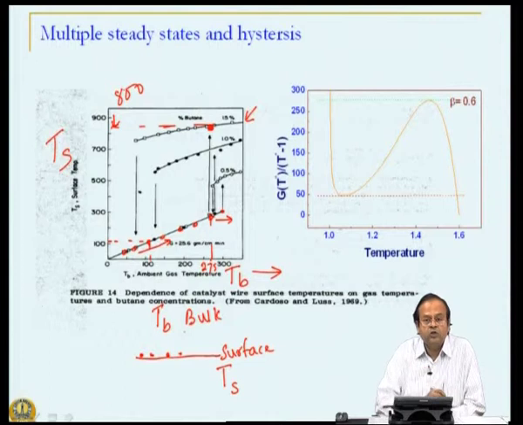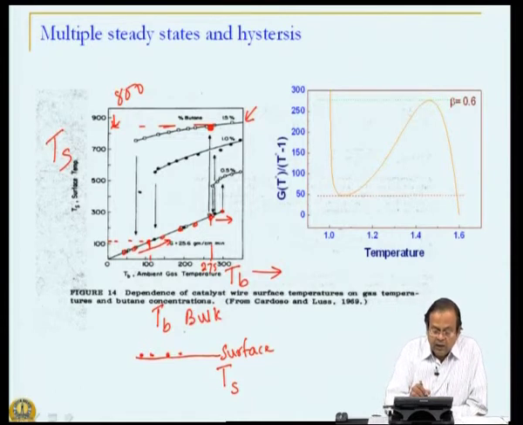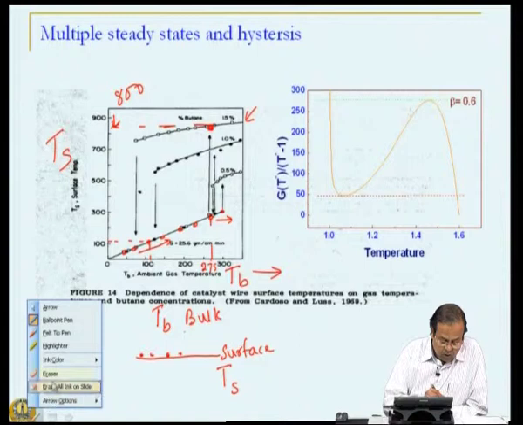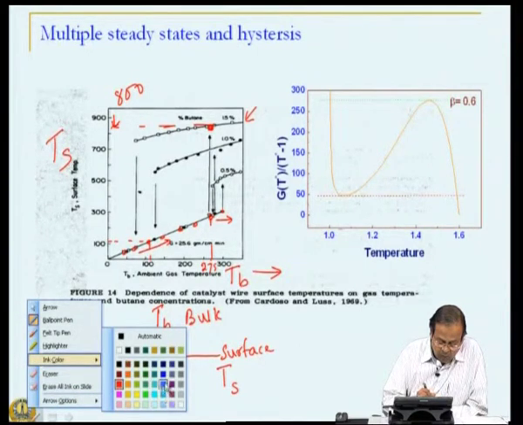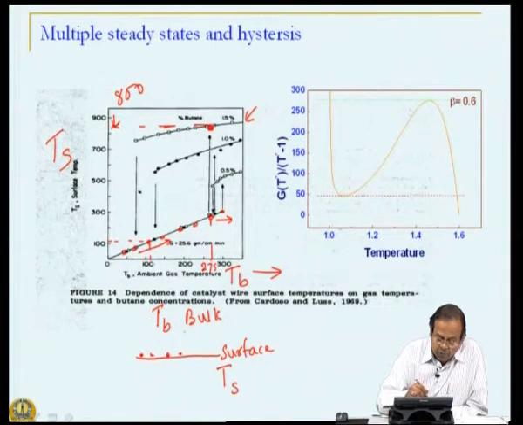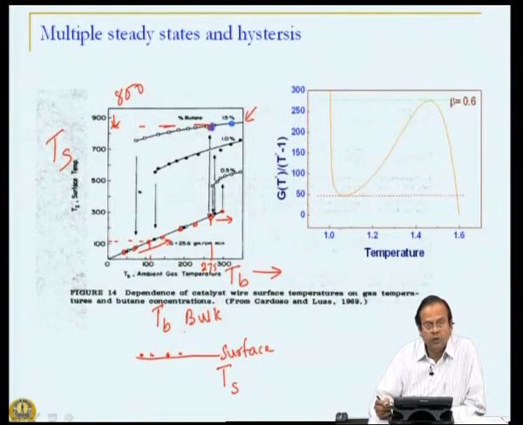My wire became extremely hot. There was a lot of reaction that was taking place, and then any increase in temperature beyond this, I got the same high temperature. So, this is one high temperature, this is another high temperature, and so on.